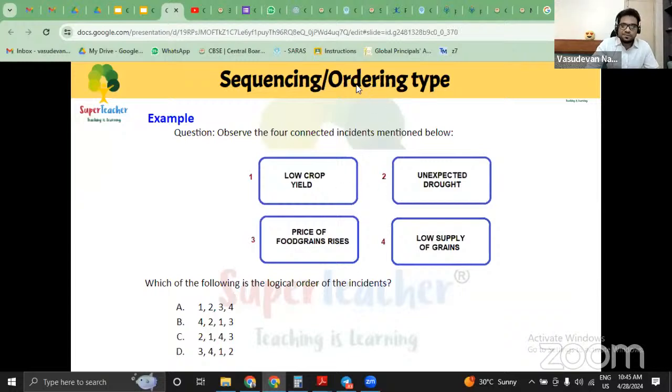Let's go with the next type of question, and that's called sequencing and ordering. This will also give you very good clarity, teachers. Observe the 4 connected incidents mentioned below. Low crop yield, unexpected drought, price of food grains rises, low supply of grains. Which of the following is the logical order of the incidents?